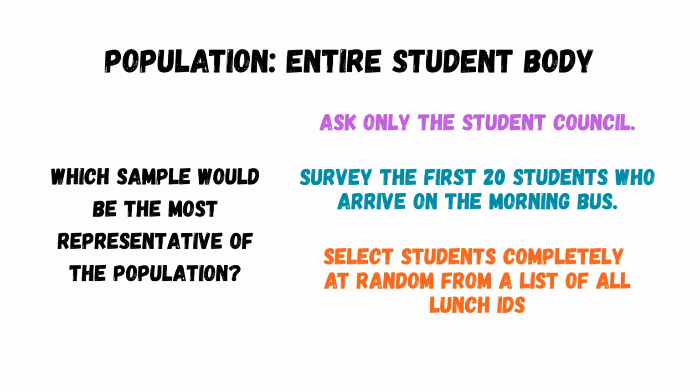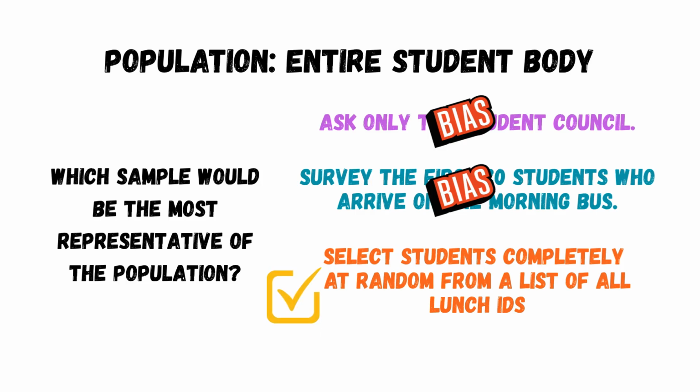Back to the principal situation, which of the following options is a truly representative sample that the principal can ask? If you only ask the student council, your sample is biased because they don't represent everyone. If you only ask the first bus riders in the morning, you completely miss out on car riders and walkers. But the third choice works because it will give a sample that is true randomness across the entire population.